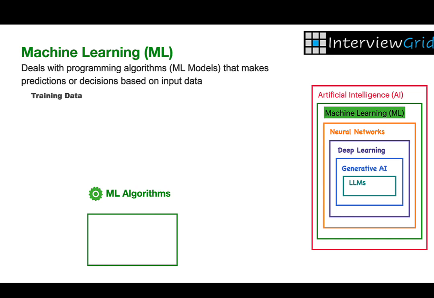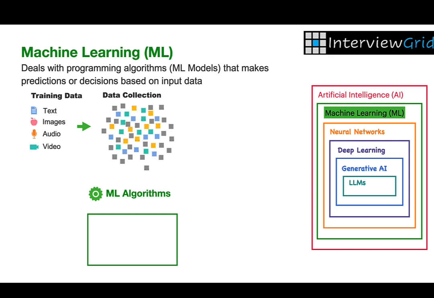The next step is to collect relevant data that will be used as input or training data to the ML algorithm that we chose in the first step. This data could be text data such as customer reviews. This could be images such as medical images. This data could be audio files for voice recognition, or they could be video files.